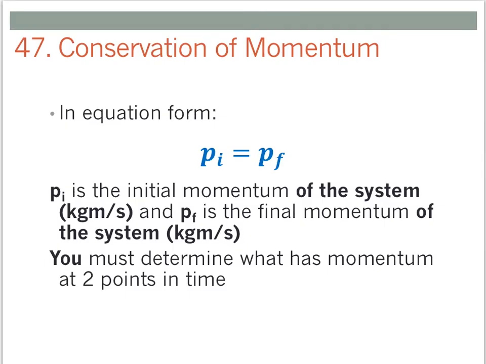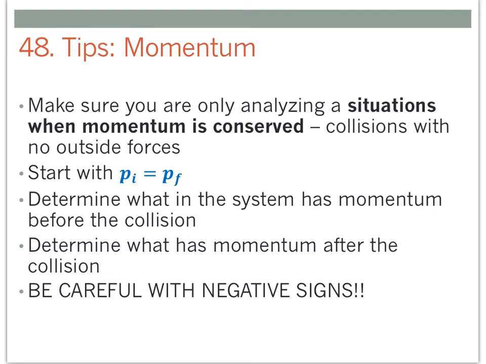Equation-wise, our equation for conservation of momentum is very basic: the initial momentum of the system, pi, adding up all the momentums of the individual objects, equals the final momentum of the system, pf. And so we're always going to be thinking about before and after our collision or explosion, because those are really the two cases when we're going to use conservation of momentum.